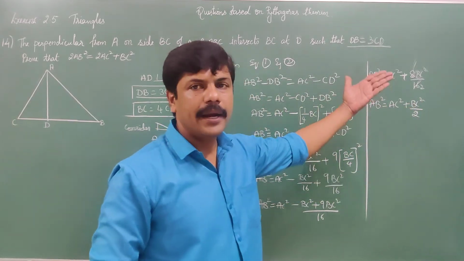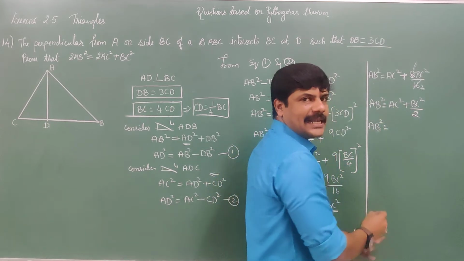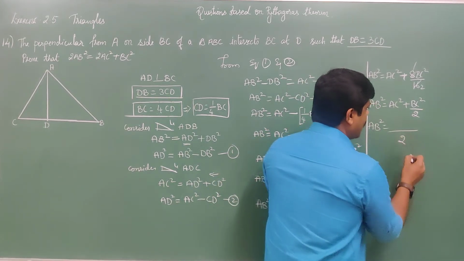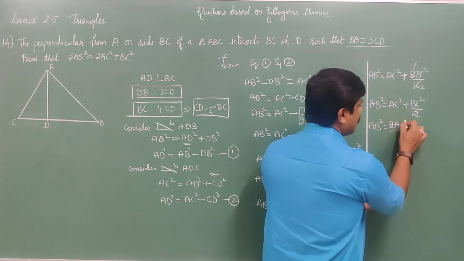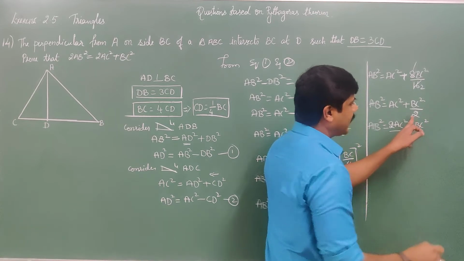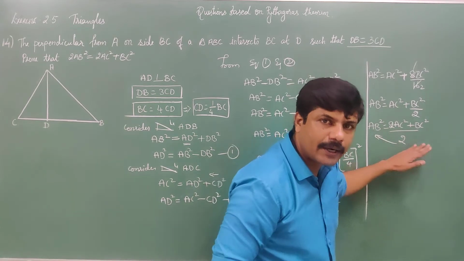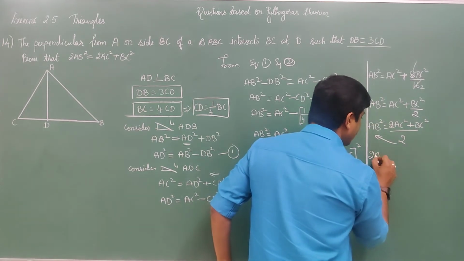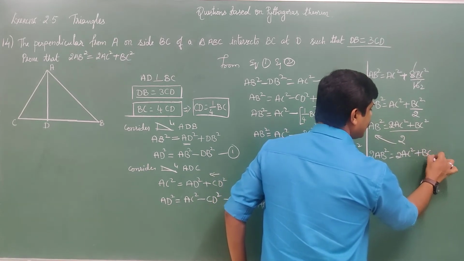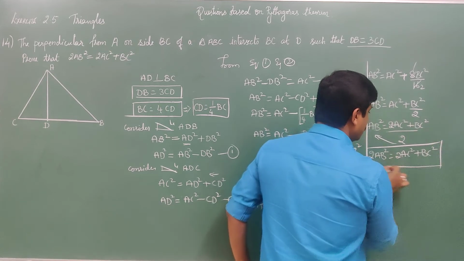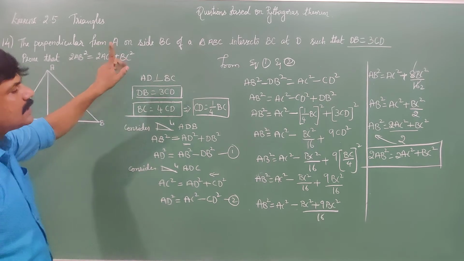BC square by 2. Now take the LCM. After taking LCM, AB square is equal to, 2 is the LCM. Maintain this 2 and multiply this 2 with AC square. It becomes 2 AC square plus BC square after taking LCM. Understand? Now transfer this 2 to the other side, from denominator it goes to numerator, that is 2 AB square is equal to 2 AC square plus BC square. This is what was required to prove. 2 AB square is equal to 2 AC square plus BC square.